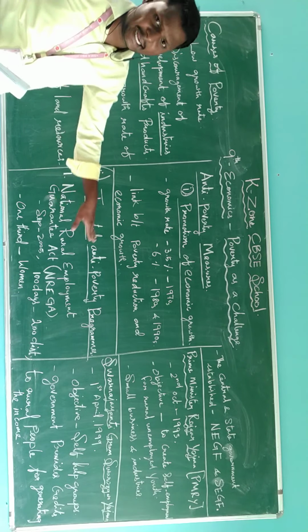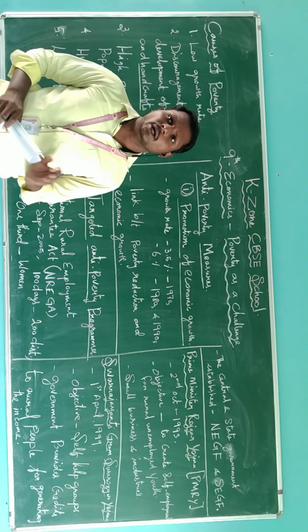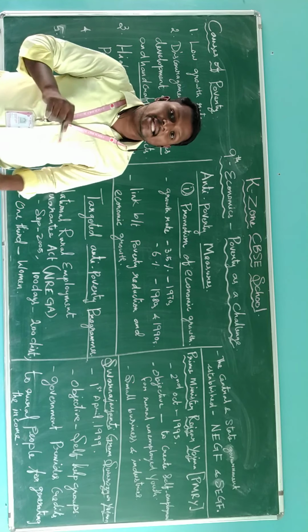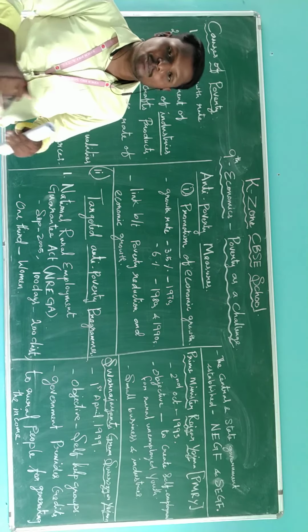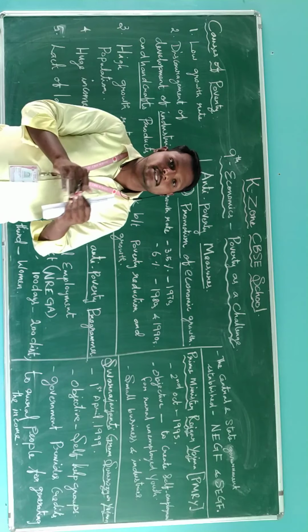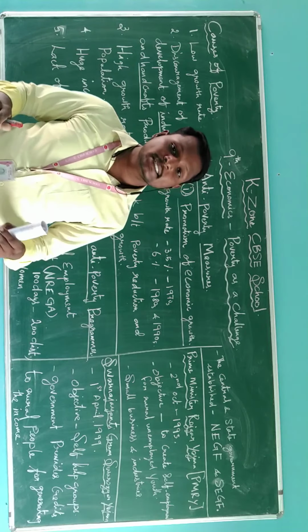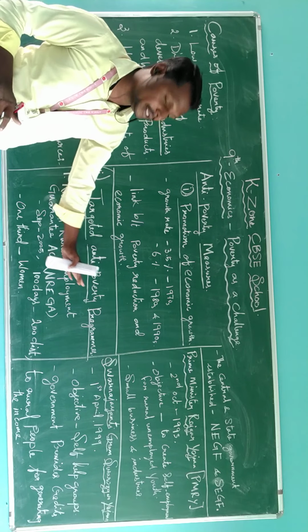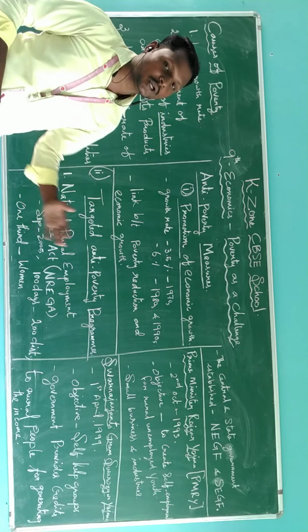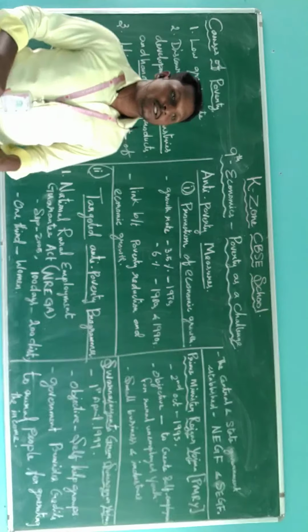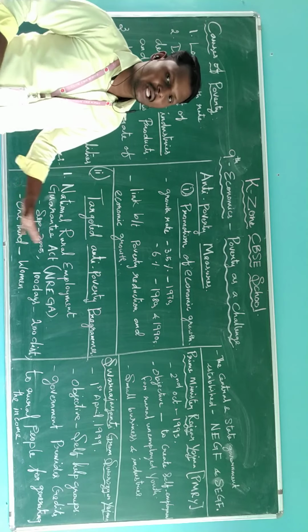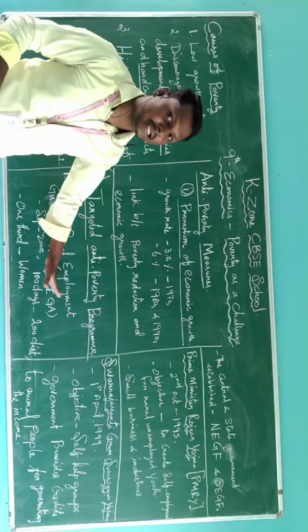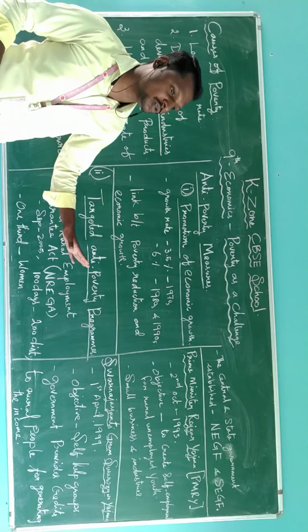Now, targeted anti-poverty programs. What is an anti-poverty program? It is against poverty. How can we reduce poverty? For that reason, the government started some schemes, which are called targeted anti-poverty programs. There are a few programs we are going to discuss today. Among those, the first one is the National Rural Employment Guarantee Act 2005.